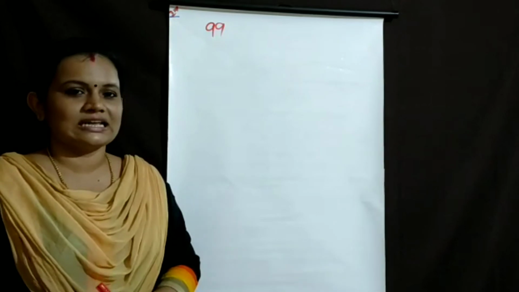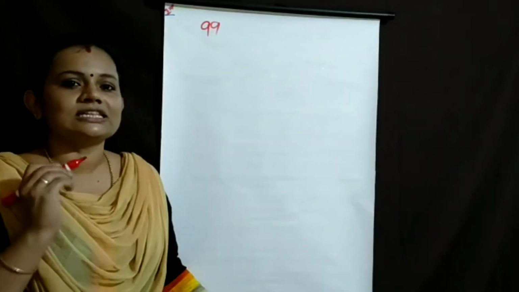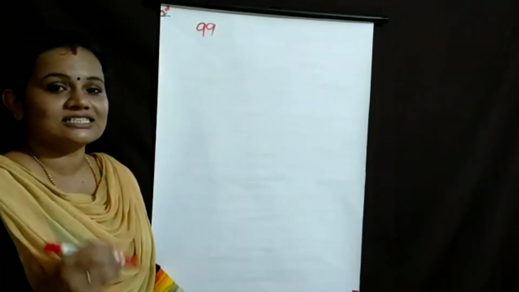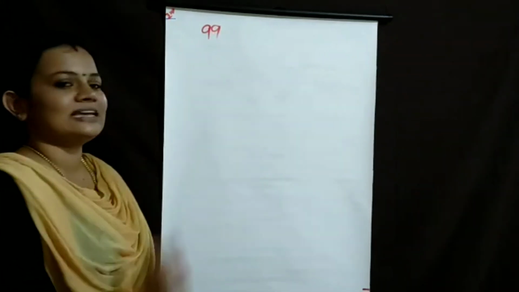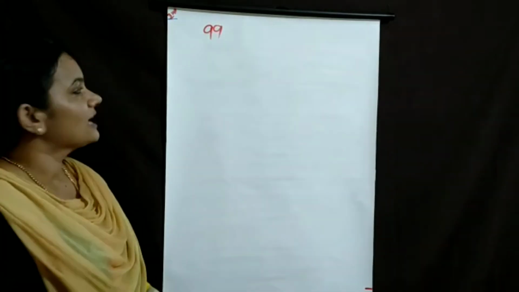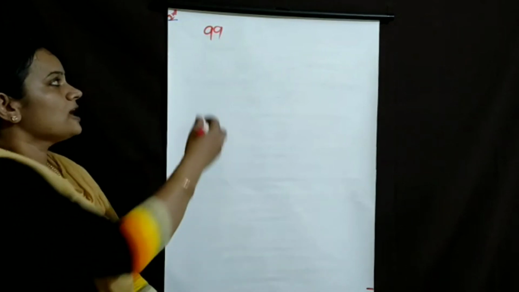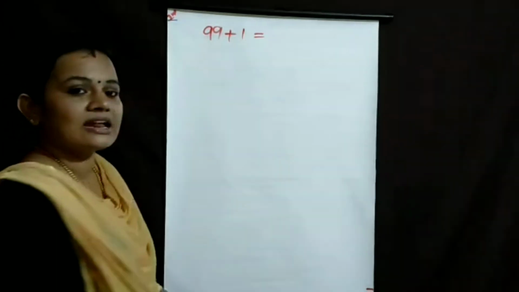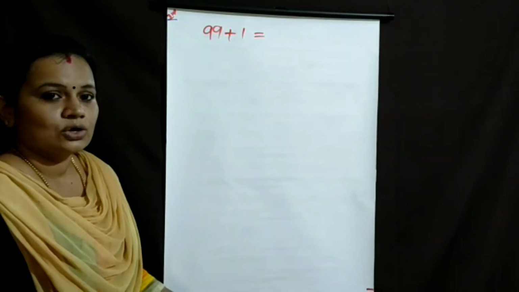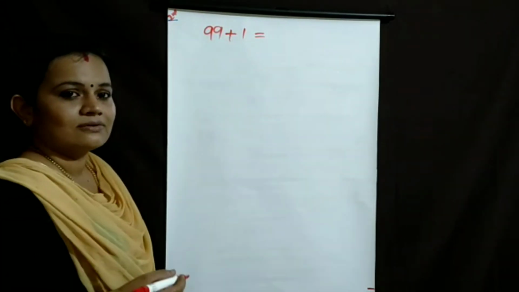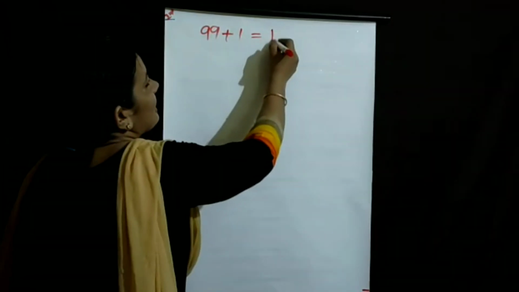Then I will ask one question. The largest two-digit number is dash. What is the answer? 99. The largest two-digit number is 99. Okay. Then if we add 1 to 99, what will we get? 100.